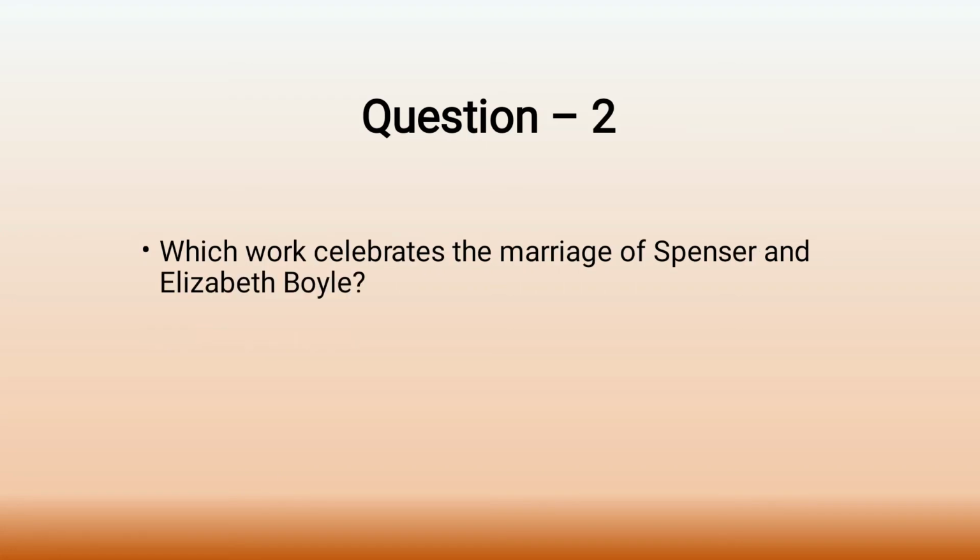And the next question is, which work celebrates the marriage of the author Spenser and Elizabeth Boyle? You have to remember this. Is it Prothalamion? No. Then which may be the work? Yes, it is Epithalamion. I have already mentioned the poem and a few details about it in the very beginning of the video. So the poem that celebrates the marriage of Spenser and Elizabeth Boyle is nothing but Epithalamion. It's not Prothalamion, but Epithalamion. Don't get confused with the titles.